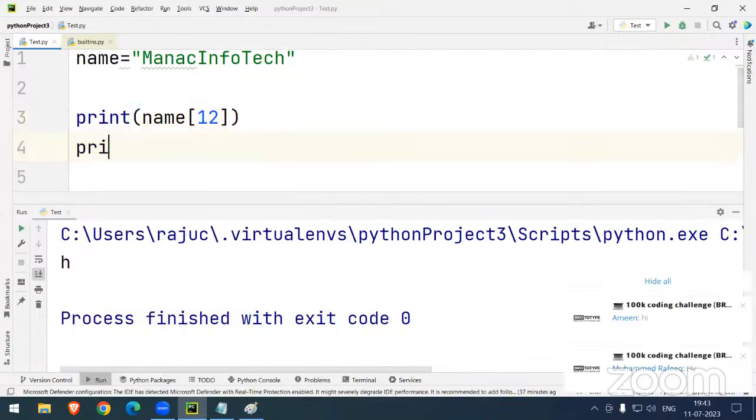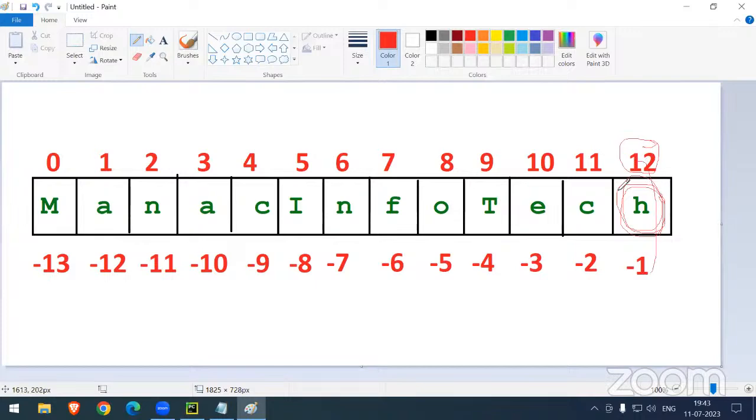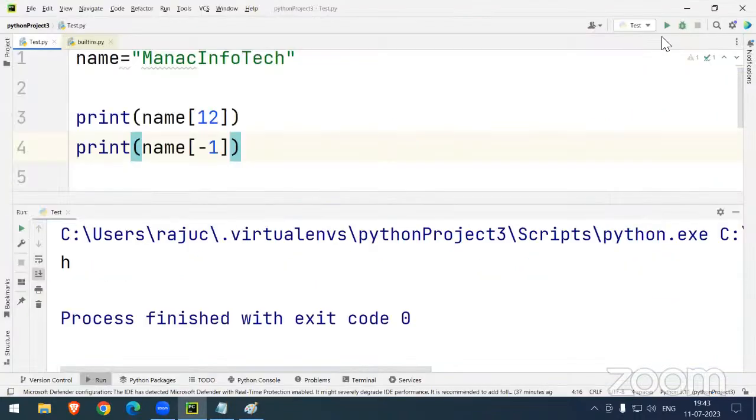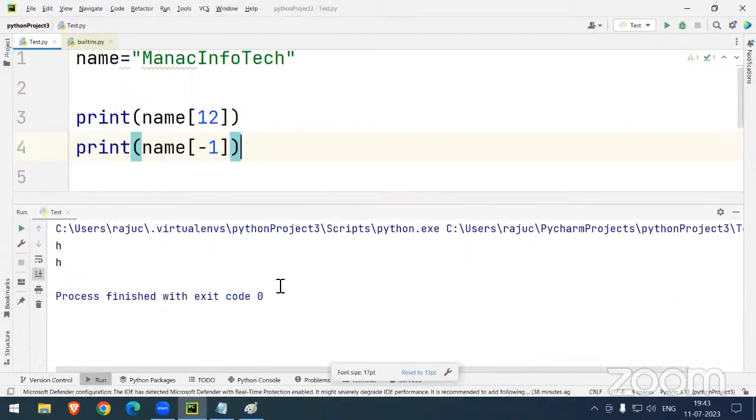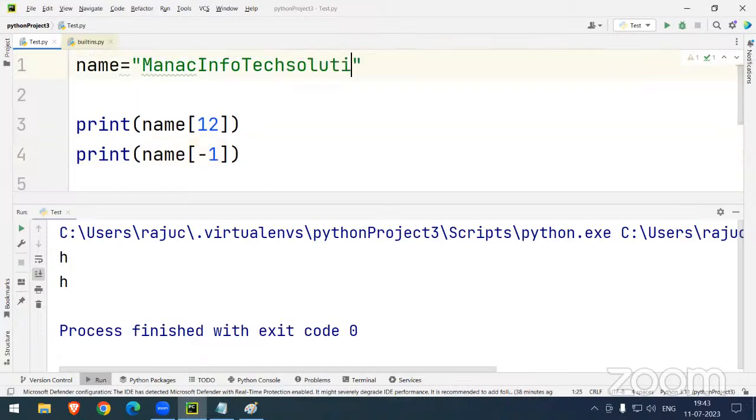At the same time, I can go with the negative indexing as well, name of -1. No problem. Okay, so -1. Now run this. Is the same answer presented, or is there any disturbance? Same answer is presented, right? Yes, sir. Now, sir, MANAC Infotech solutions.